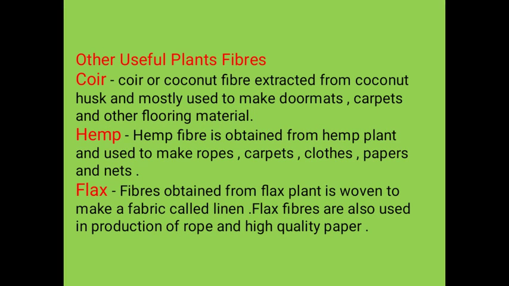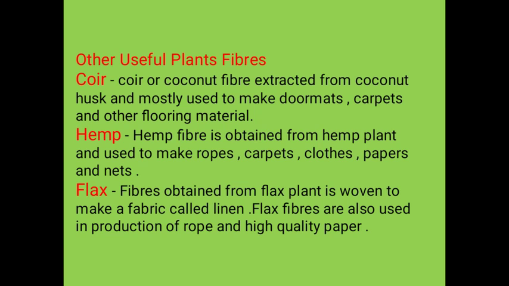Other useful plant fibers. Coir or coconut fiber is extracted from coconut husk and mostly used to make doormats, carpets, and other flooring materials. Hemp, that is bhang. Hemp fiber is obtained from the hemp plant and used to make ropes, carpets, clothes, paper and nets. Flax fiber obtained from the flax plant is woven to make a fabric called linen. Flax fiber is also used in production of rope and high quality paper.